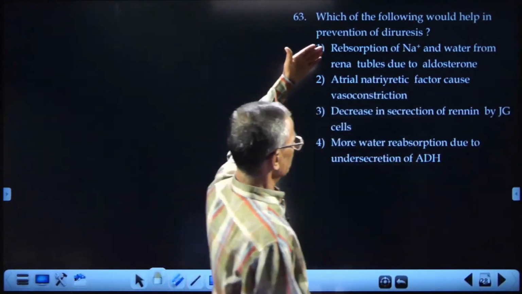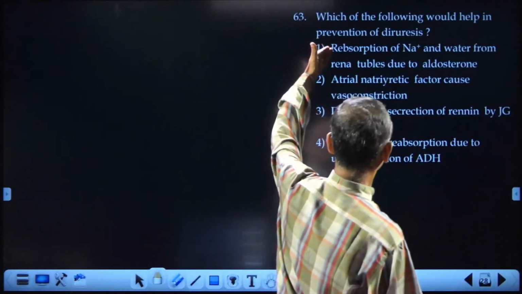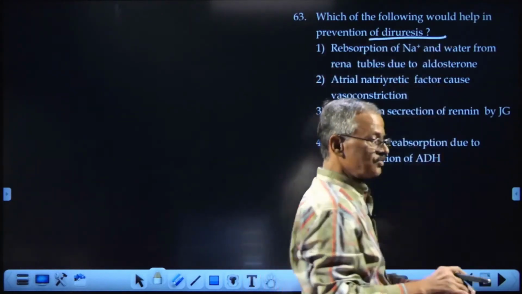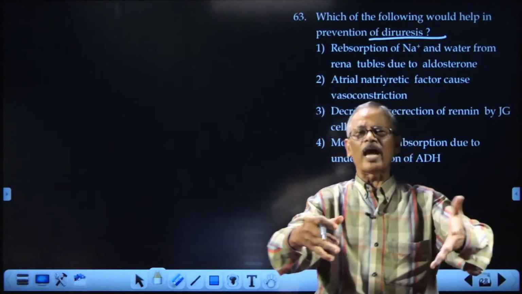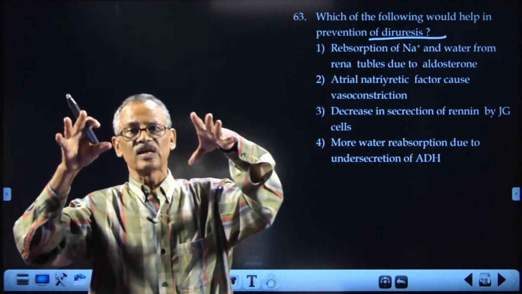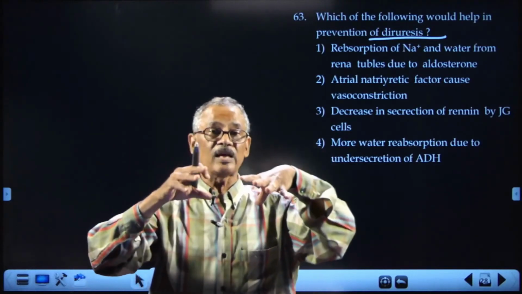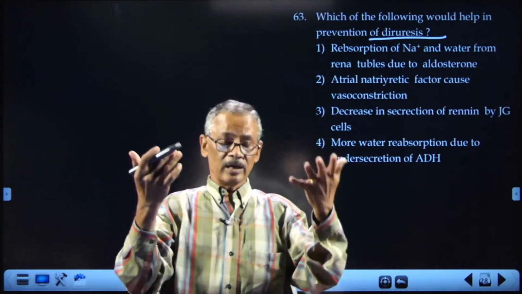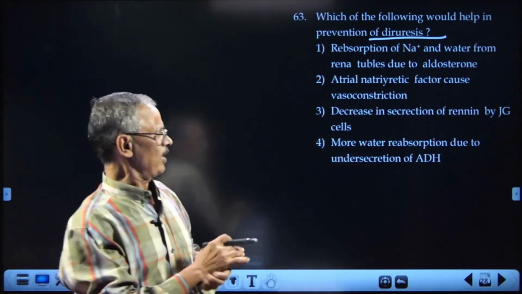Which of the following would help in prevention of diuresis? What is diuresis? Sending out of copious, dilute urine, because water reabsorption is very less. Why is water reabsorption very less? Maybe because of some reasons, mainly decrease in the ADH level.